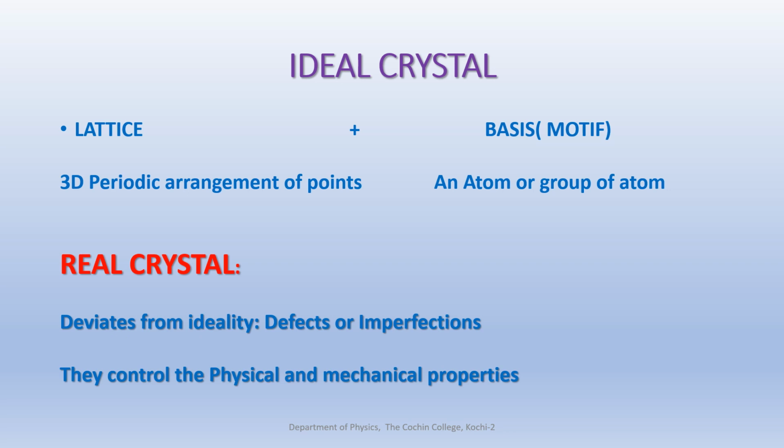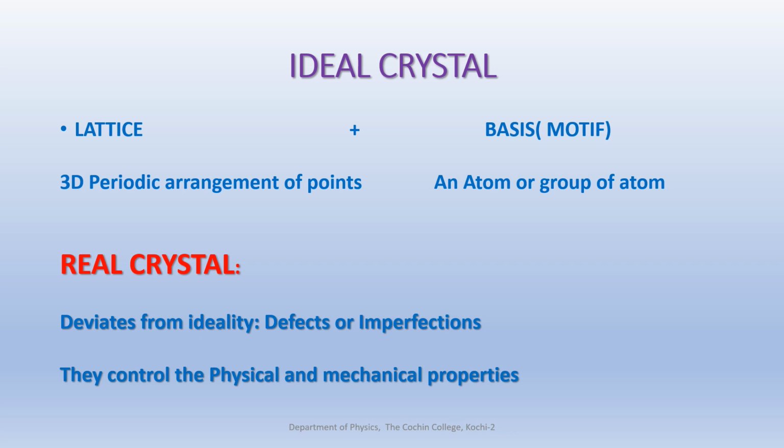We have described all this in detail in our previous video modules. Okay, so an ideal crystal consists of a basis incorporated to space lattice. So it is an infinite lattice points, of infinite extent.